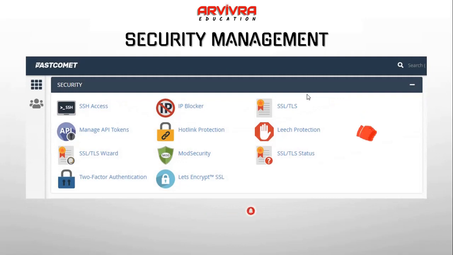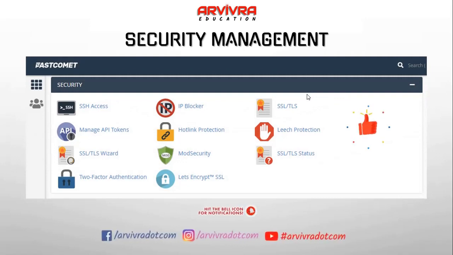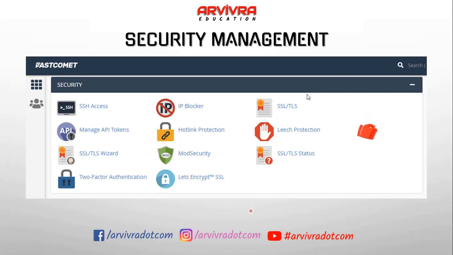Security management is a very important feature provided by Fast Commit, and we totally believe, and have experienced, good services from Fast Commit on the security level. So we will discuss the SSL certificate. Normally, SSL is the security for each and every domain. If you do not have an SSL certificate for your domain, normally your viewers do not trust your website, for example for payment transactions and other things.